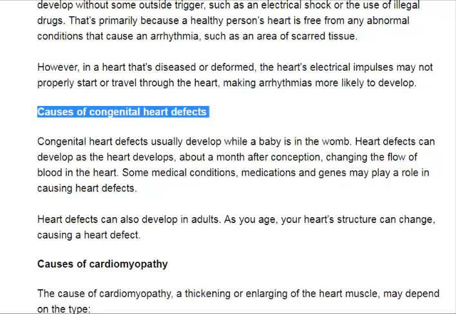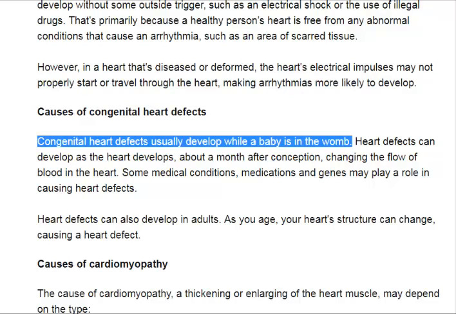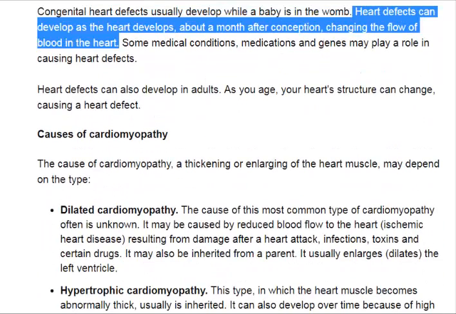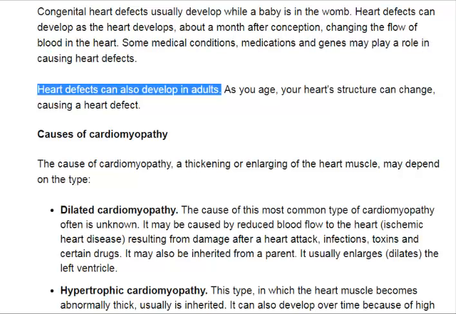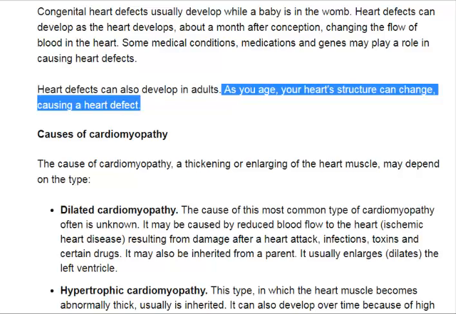Causes of congenital heart defects. Congenital heart defects usually develop while a baby is in the womb. Heart defects can develop as the heart develops, about a month after conception, changing the flow of blood in the heart. Some medical conditions, medications and genes may play a role in causing heart defects. Heart defects can also develop in adults. As you age, your heart structure can change, causing a heart defect.